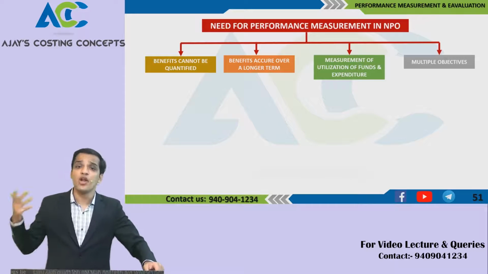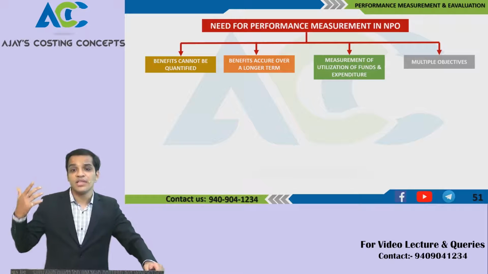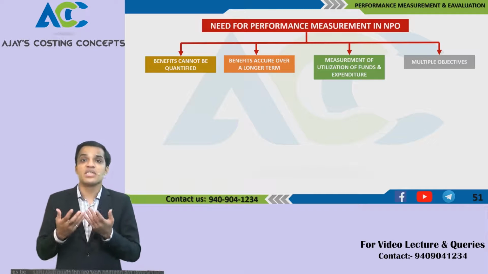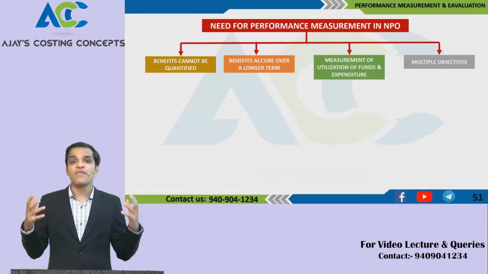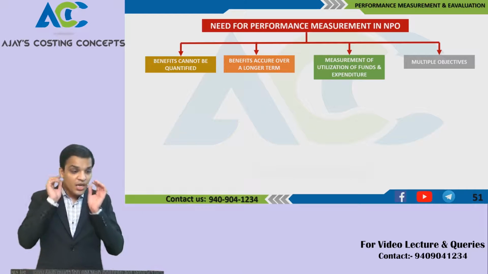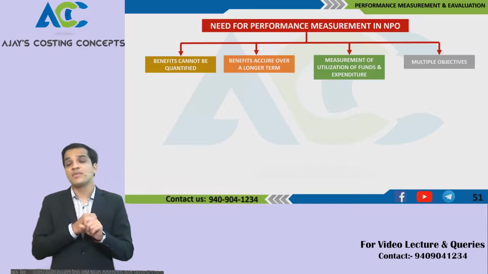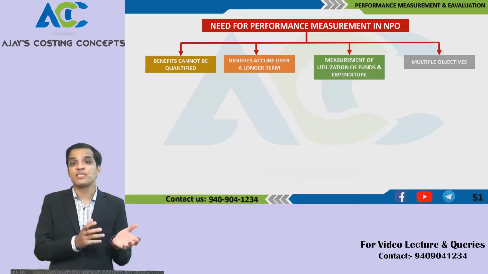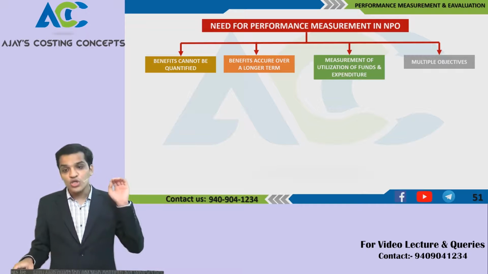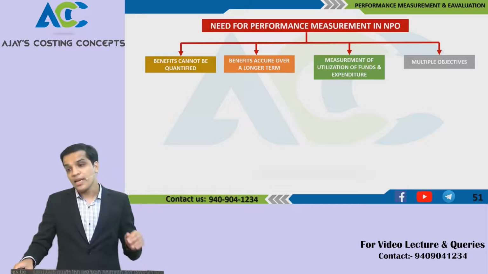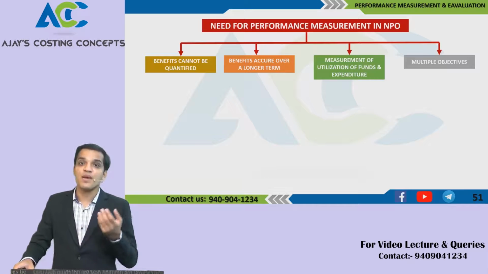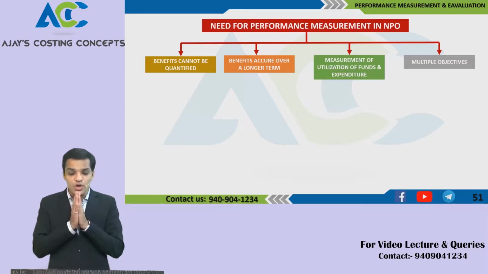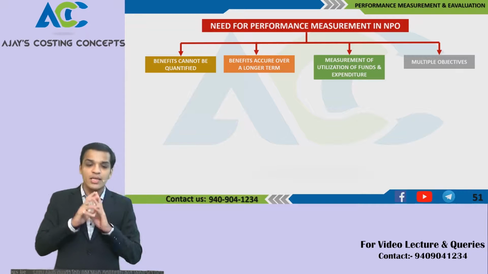And fourthly, non-profit organizations have multiple objectives, such as serving, feeding, giving services, and customer satisfaction. So you cannot implement something like the balanced scorecard, because the balanced scorecard says there should be financial, customer satisfaction and internal growth perspectives. All the performance measurement models we use, like the balanced scorecard, performance prism, performance pyramid and building block model, cannot be implemented for non-profit organizations, since their benefits come in the longer run.